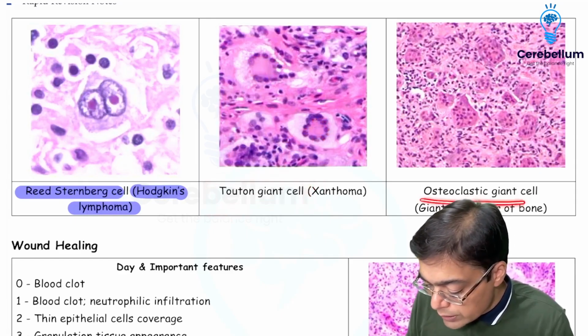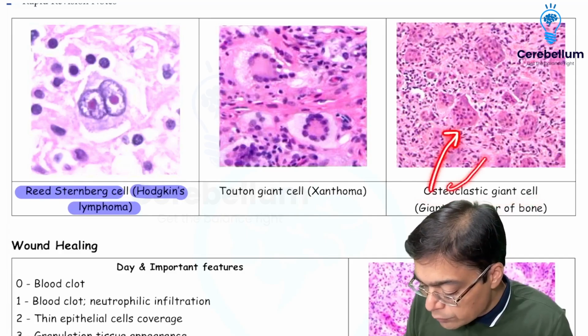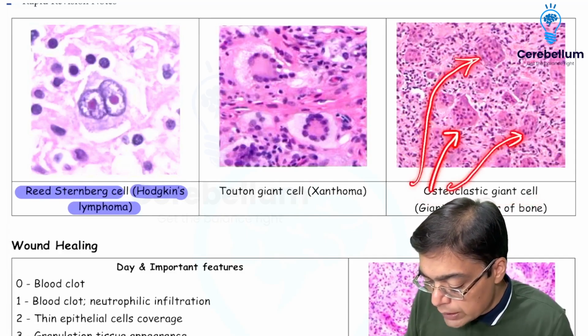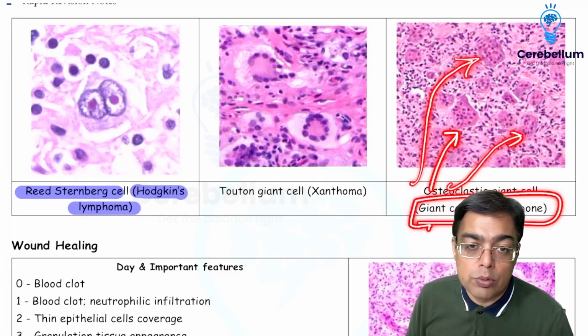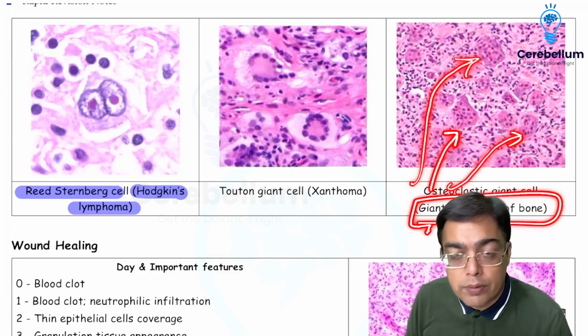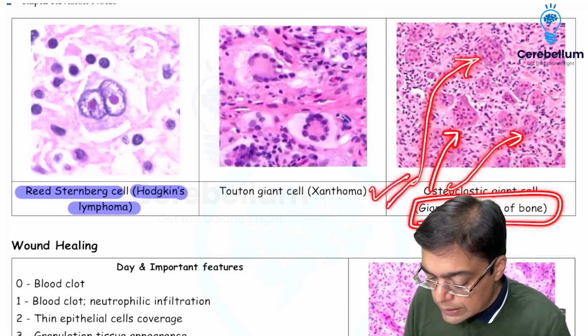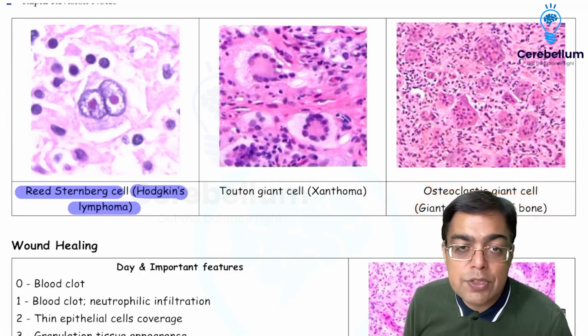When you're talking about an osteoclastic giant cell, might as well remind you of something you have been told in orthopedics as well: it is going to be seen in a patient suffering from osteoclastoma or a giant cell tumor of the bone. Giant cell tumor of the bone, right? So those are the important examples of the different types of giant cells which have been asked in the exam earlier.